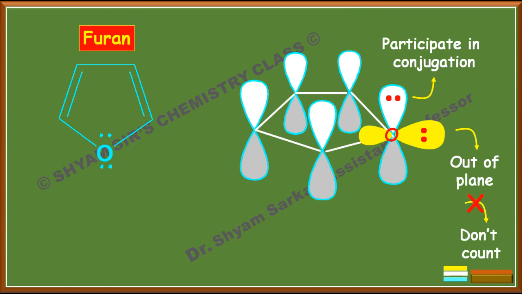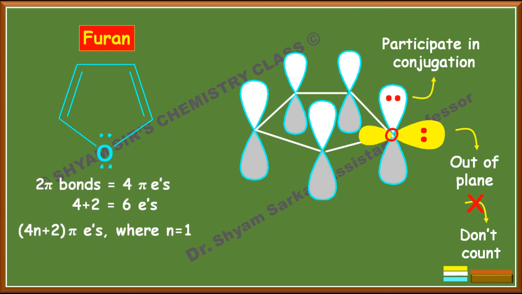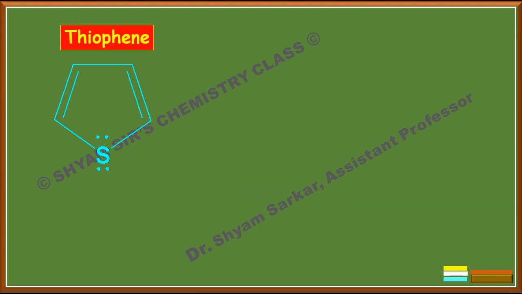And with this p orbital lone pair, it becomes 2 pi bonds, 4 pi electrons plus 1 lone pair, that means a total of 6 electrons, and it matches with the 4n plus 2 pi electron system where n equals 1. So this is furan, and furan becomes aromatic. You should remember this, because the next molecule is thiophene.